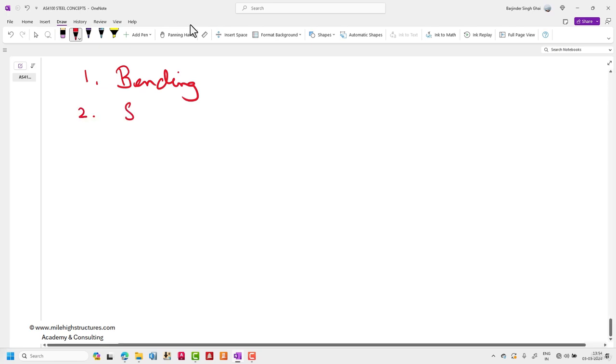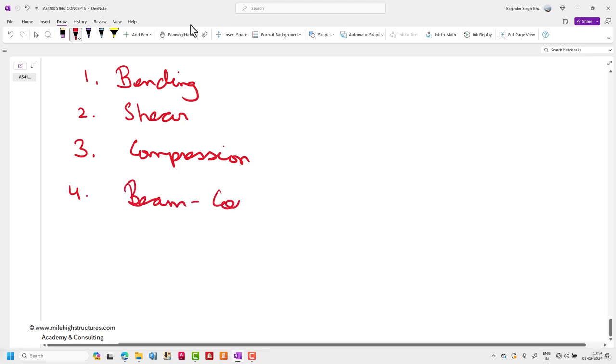After that, the second concept that we need to understand is the shear. The third concept is the compression. The fourth concept is what are also known as the beam columns. The fifth concept is the composite behavior of structural steel members. And the sixth and the very basic concept is the tension.